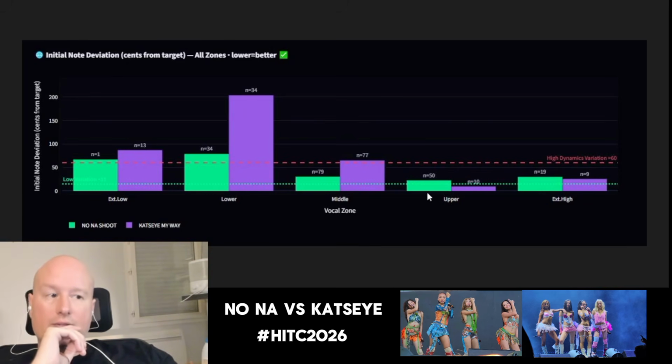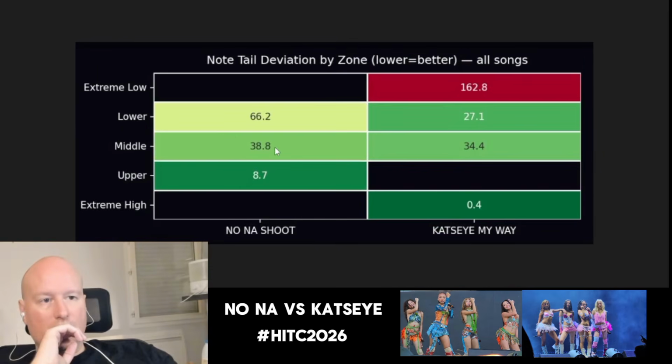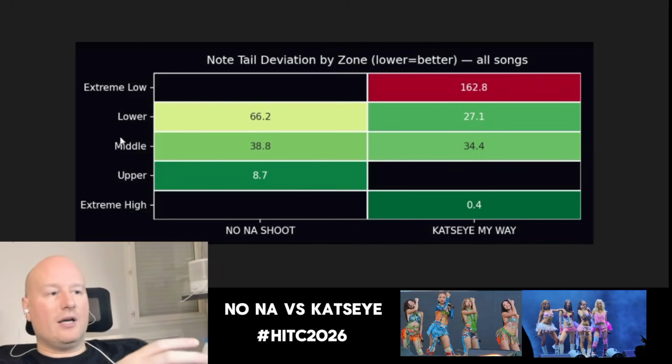And like I told you before, it's representative of the graph before, right? KATSEYE on the upper part and extreme high, they are very confident on the note. So that's interesting to know as well. Now let's look at the tail deviation. That's the ending of the songs, and we can see that KATSEYE is extremely precise, right?